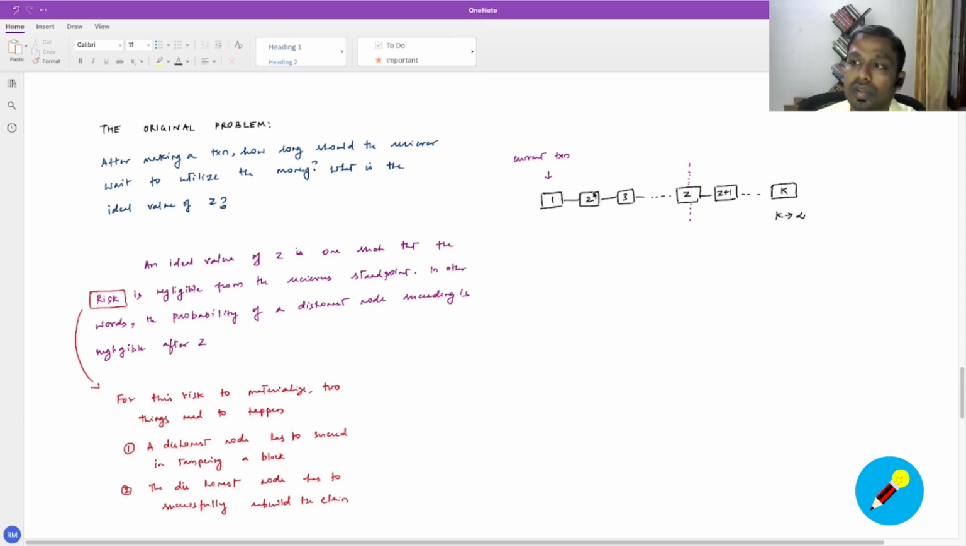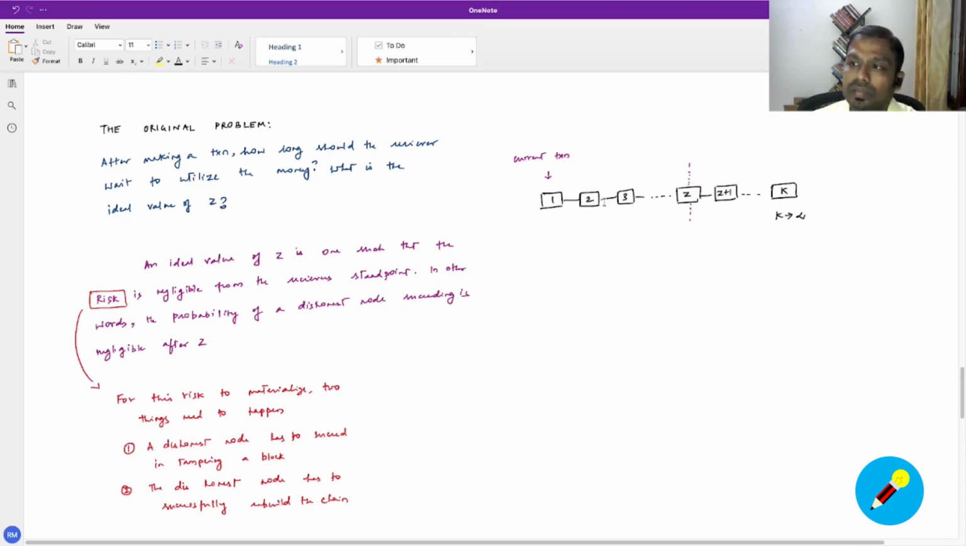The dishonest node will have the second attempt to tamper with this. If not, the dishonest node will have the third attempt to tamper with it, at the max till Z, right? Because after Z, it is assumed that the risk is negligible. So the first part is we want to know the dishonest node has to succeed in tampering with that block, and it has Z attempts to do that, right?